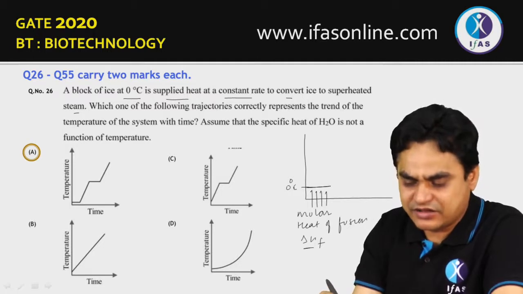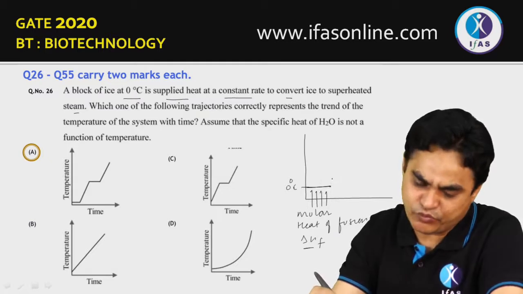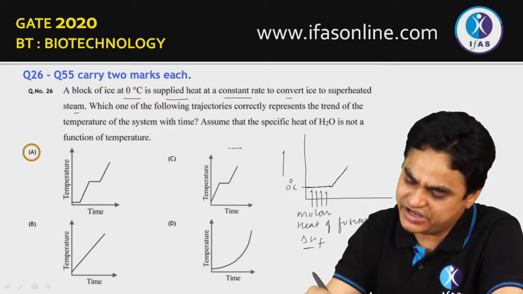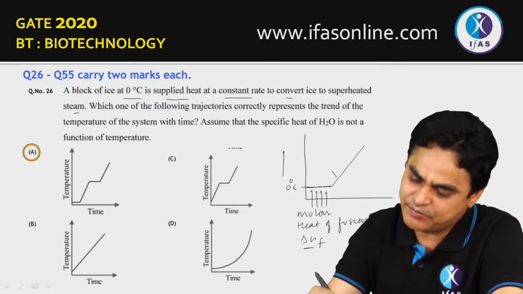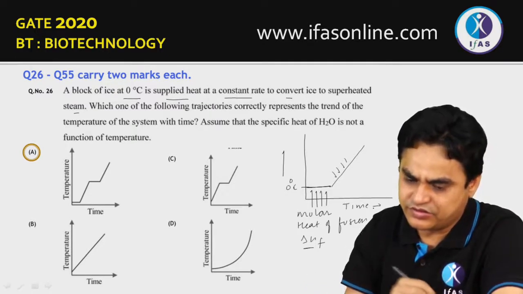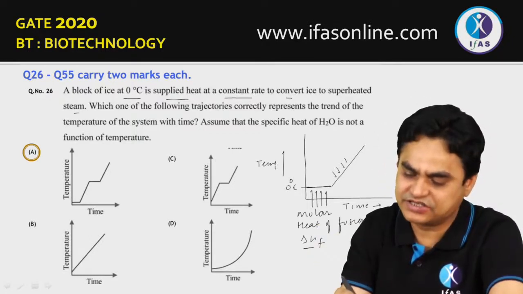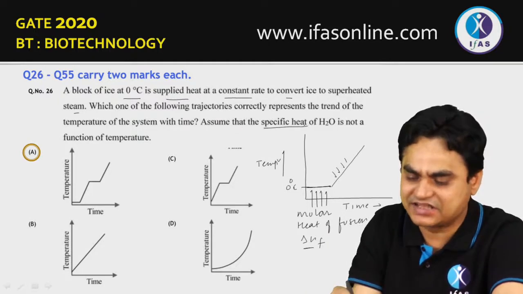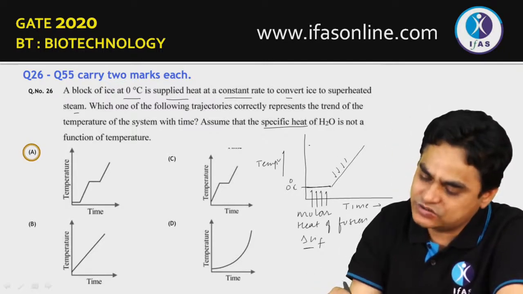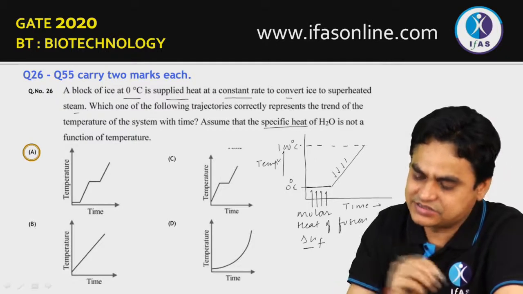But once ice has been converted to liquid water, on further heating, what you will observe is a constant trend in the increase in the temperature of water. As you heat with time, there would be a constant increase in temperature that depends upon the specific heat, and since the specific heat of water is not a function of temperature, there would be a constant increase, seen up to 100 degrees centigrade.